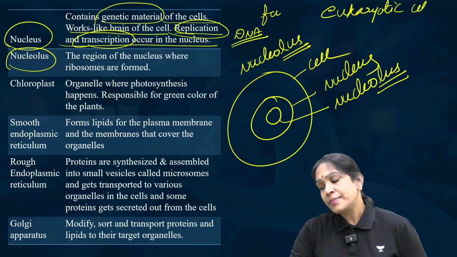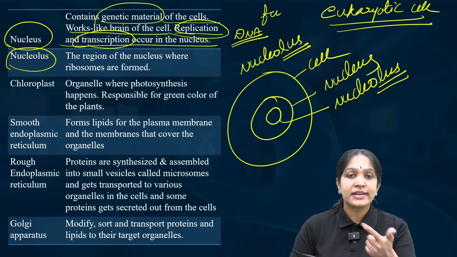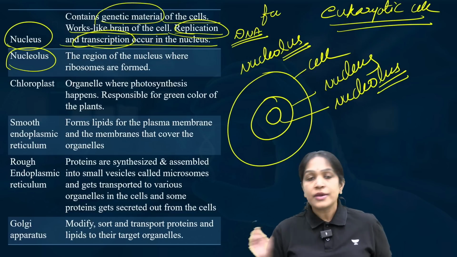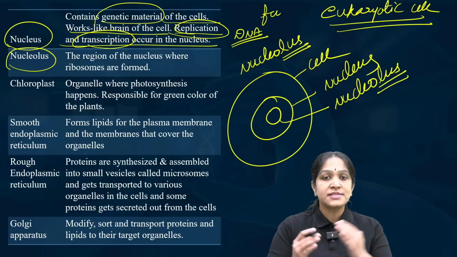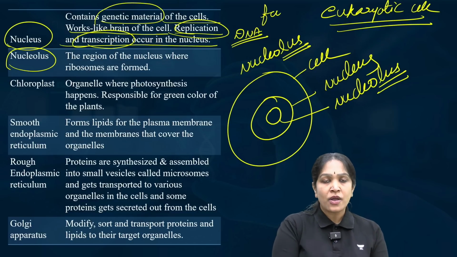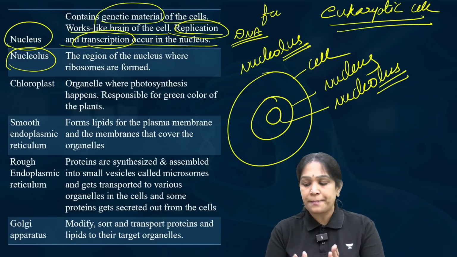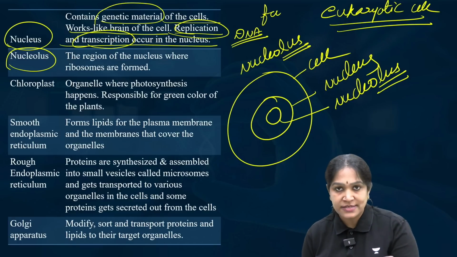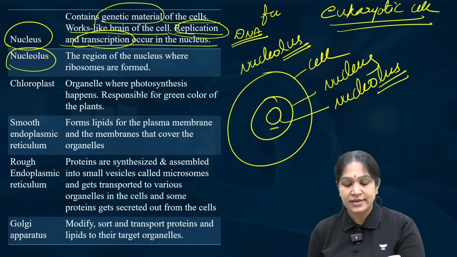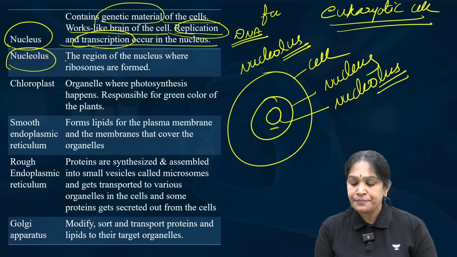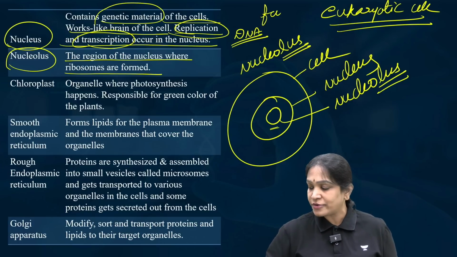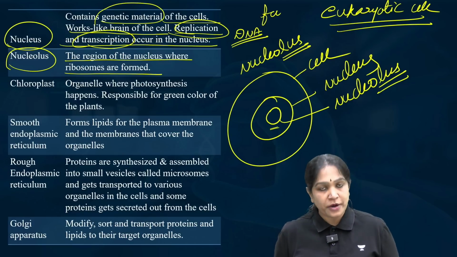Why? Because we are discussing different organelles and their functions, and remember, we do not have organelles in the prokaryotic cells. So organelles and their functions are applicable only for the eukaryotic cells. Okay, nucleolus. Where is it present? Inside the nucleus. What is its function? This is the region where the ribosomes are formed. You already know about ribosomes. Those ribosomes are formed here.